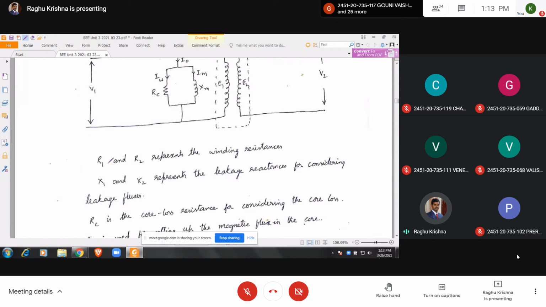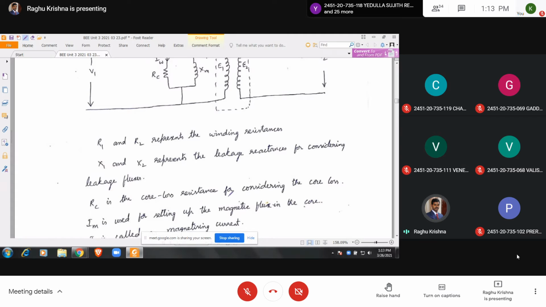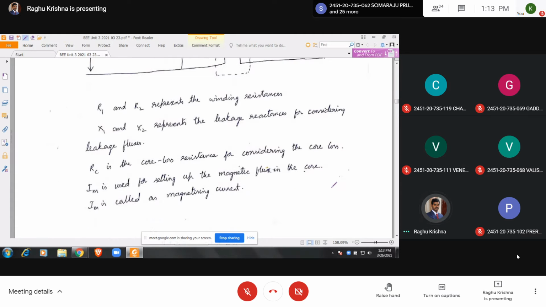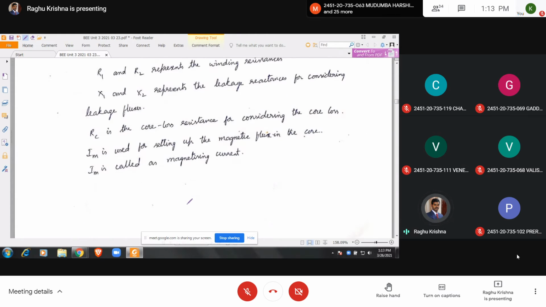So here all the values are written. R1, R2 represents the winding resistance, X1, X2 represents the leakage reactance for considering leakage fluxes. RC is the core loss resistance for considering the core loss. IM is used for setting up the magnetic flux in the core. IM is called magnetizing current.